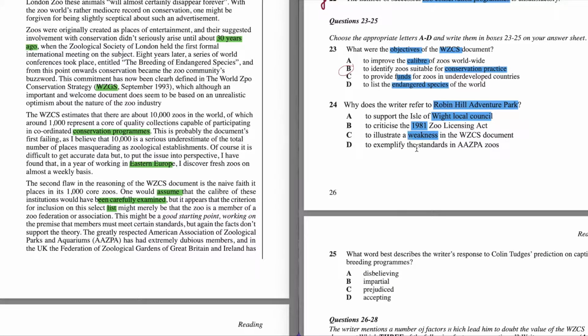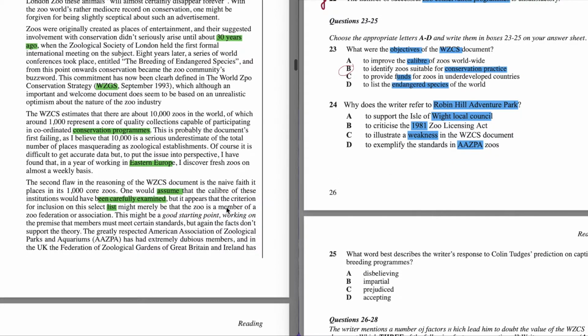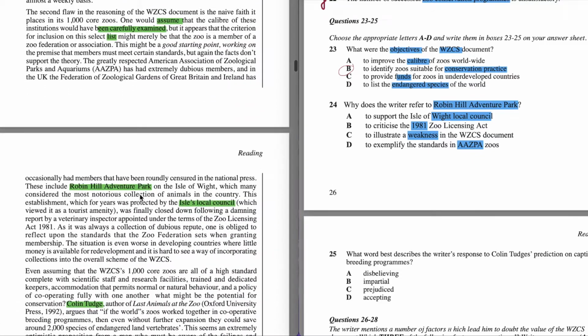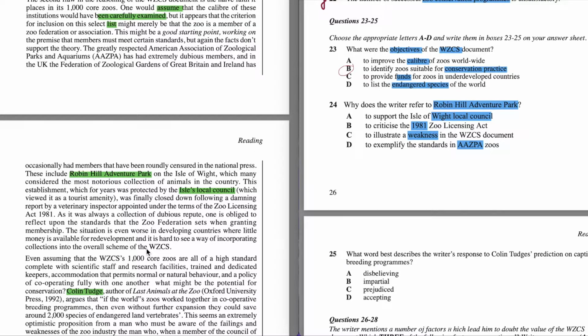And D, to exemplify the standards in AZA zoos. So we go further and try to find the text where they were mentioning Robin Hill Adventure Park, and try to find any information on why this writer mentioned this park.